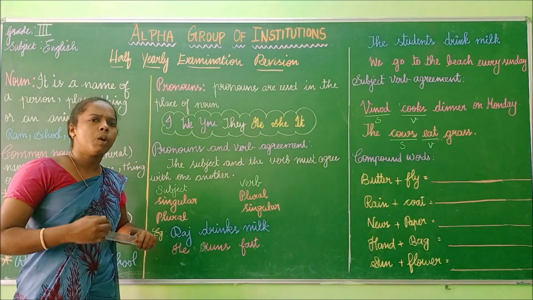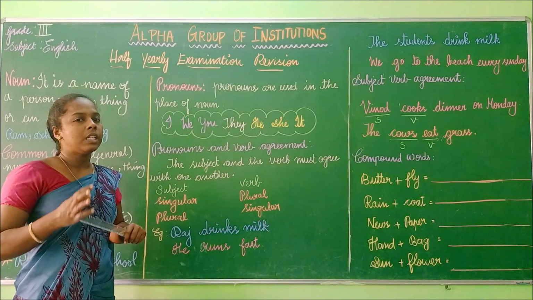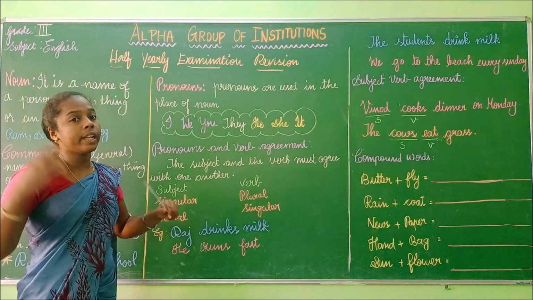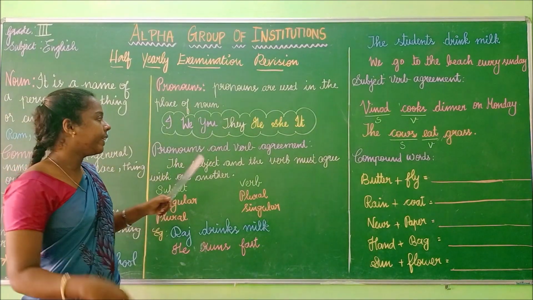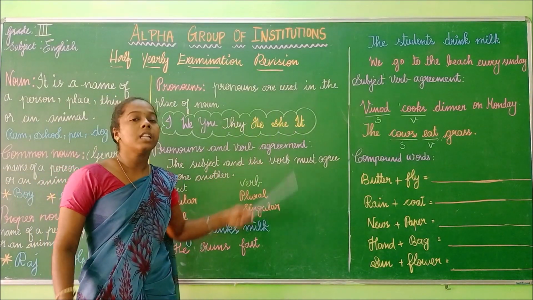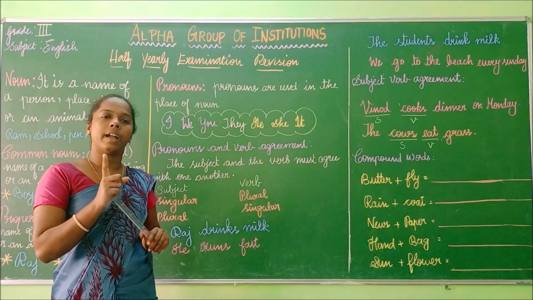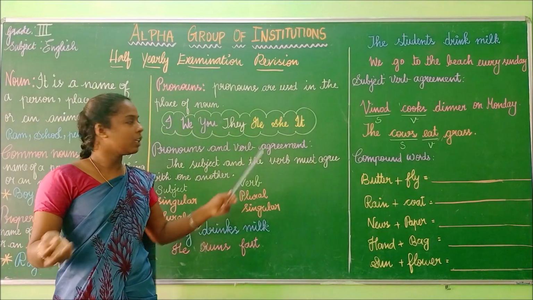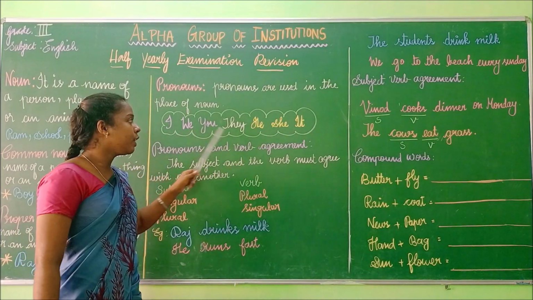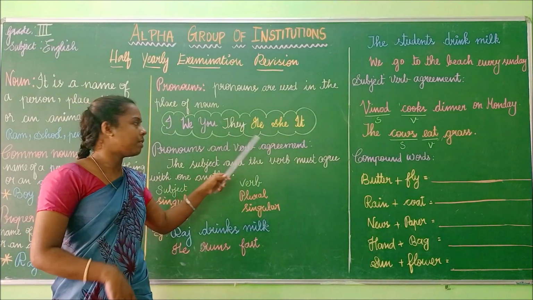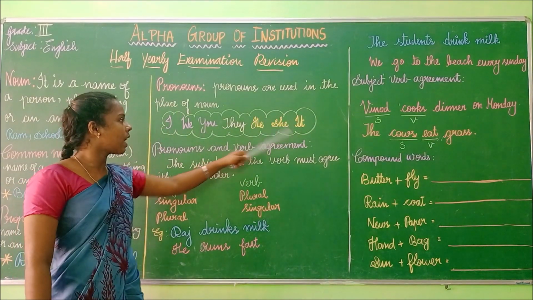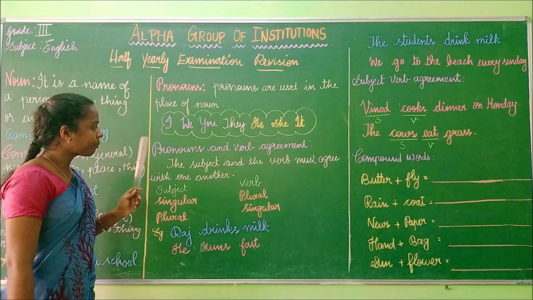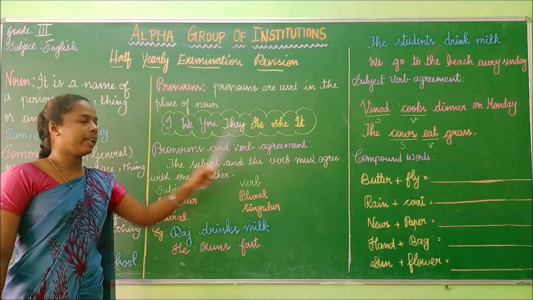So tell me, children, what are plurals? Plurals are nothing but more than one. It will be 2, 3, 4 or more than that. He, she, it are singular. Singular means only one. Plural means many. So these are pronouns. Pronouns and verb agreement.